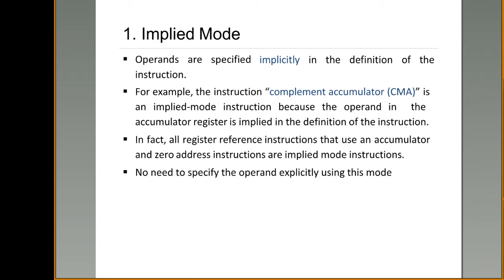Because you are complementing the accumulator content. What is the operand here? Accumulator. So the content present in the accumulator you are modifying, and that is specified in the instruction itself. So you can say that CMA is one type of implied addressing mode.